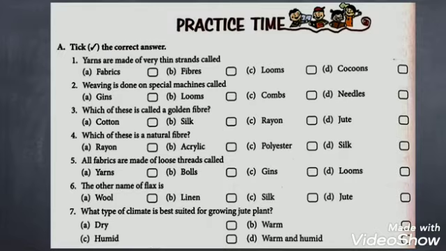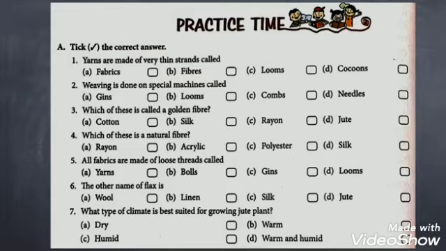Cotton, silk, rayon, jute. Fourth one. Which of these is a natural fiber? Rayon, acrylic, polyester, silk. Fifth one. All fabrics are made of loose threads called yarns, balls, gins, looms. Sixth one. The other name of flax is linen, silk, jute. Seventh one.